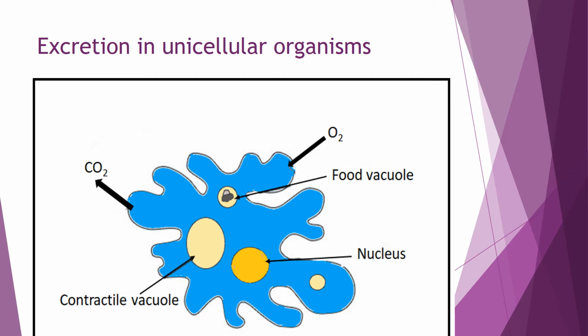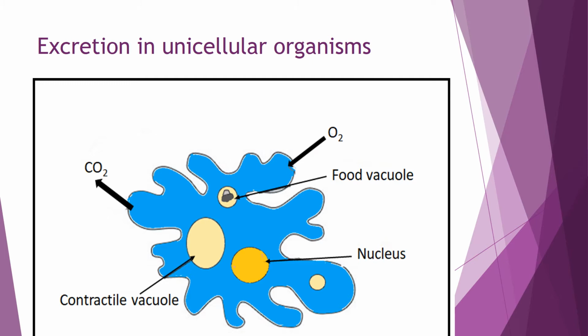Now let us see excretion in unicellular organisms. As we discussed in the previous part of this lesson, as unicellular organisms are made up of a single cell, all the life activities are performed by that single cell.